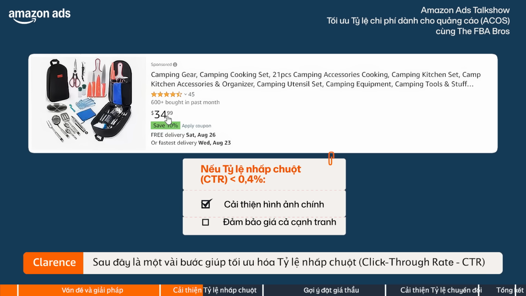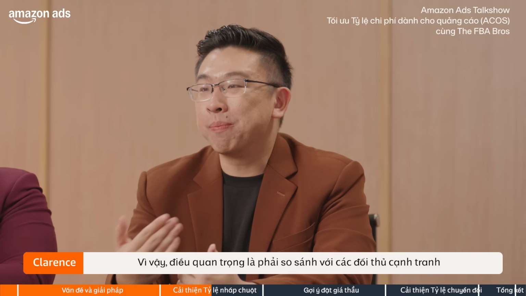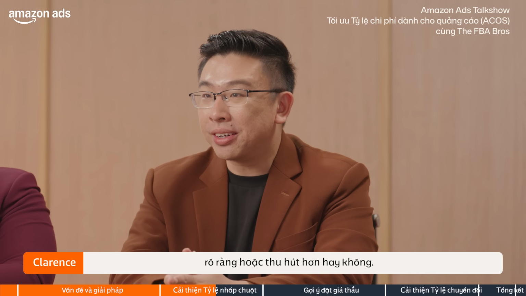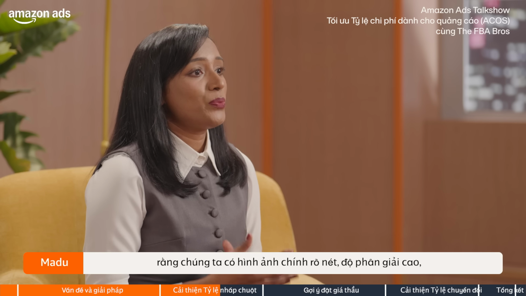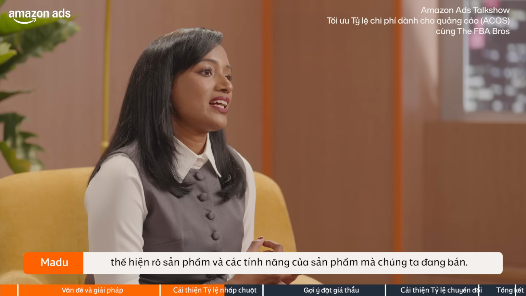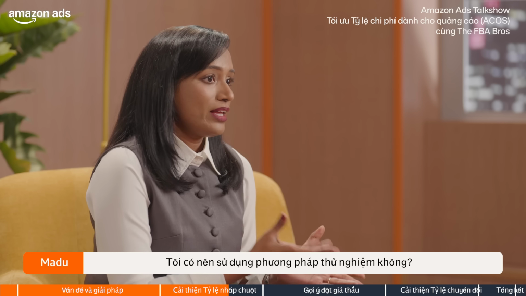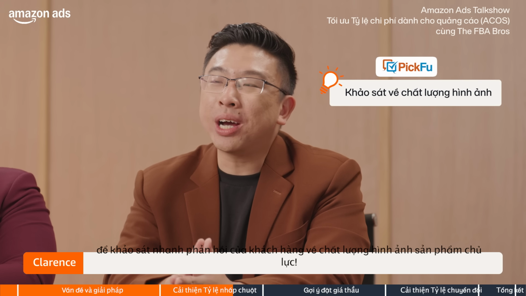So here are some quick steps that can help to optimize for low click-through rates. The main hero image heavily influences whether or not someone will click on your sponsored product ads to find out more about that product. So it's important to benchmark against other competitors to see if your main hero image is better, clearer, or more attractive comparatively. Yes, I realized it's important to ensure we have a really clear main image that's high resolution and which clearly shows the product and product features that we're selling. But how do I know my main hero image is good enough? Do I use trial and error? Yes, but we can also use tools such as Pickfu to quickly get a poll answer on the quality of your hero image.